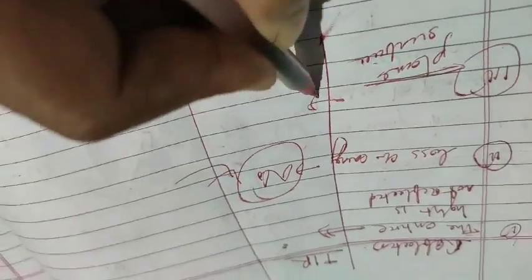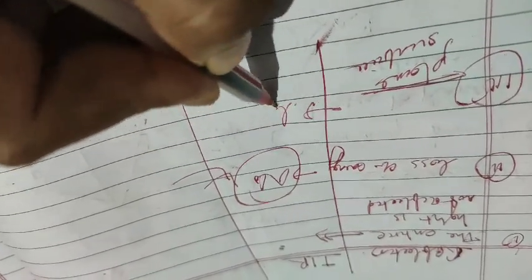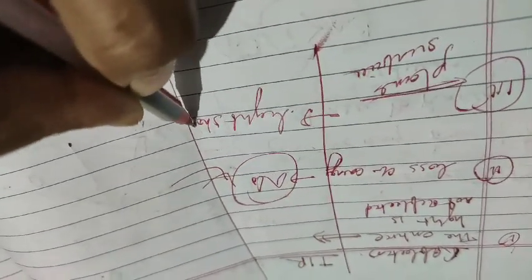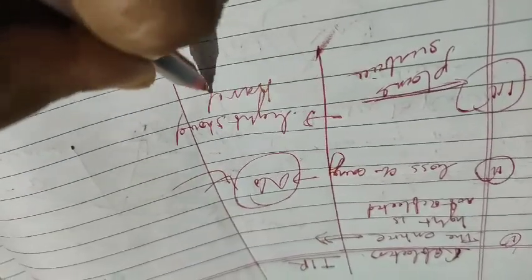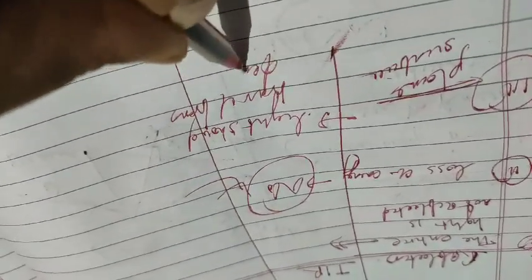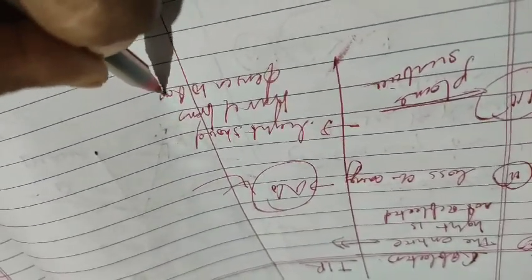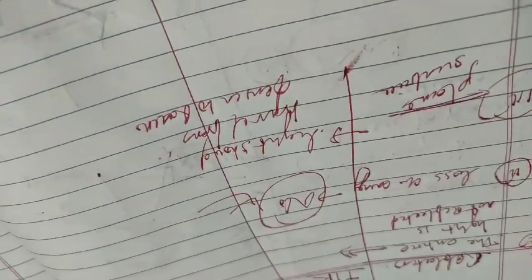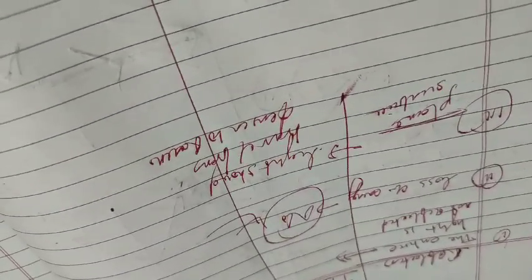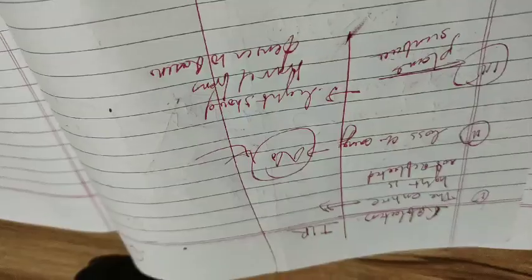This is the condition that light should travel from denser to rarer. So these are the concepts, student, you have to remember. Please remember this concept, and after that we will move to the other topic of optics, that is lens. Thank you so much for watching this video. If you have any doubt, please ask.